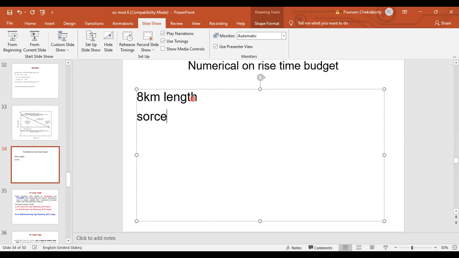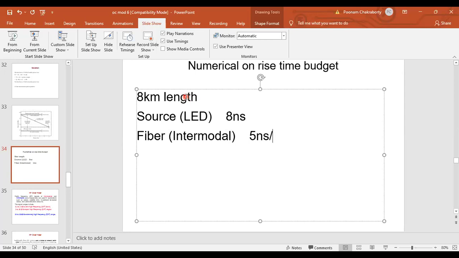I am typing it out. You can write source in bracket, it is written LED and it is given 8 nanosecond. You can see the screen, no? All of you? Yes. Fiber. Then we have intermodal. So this is the intermodal rise time that is given. Unit is 5 nanosecond per kilometer. Then we have pulse broadening.